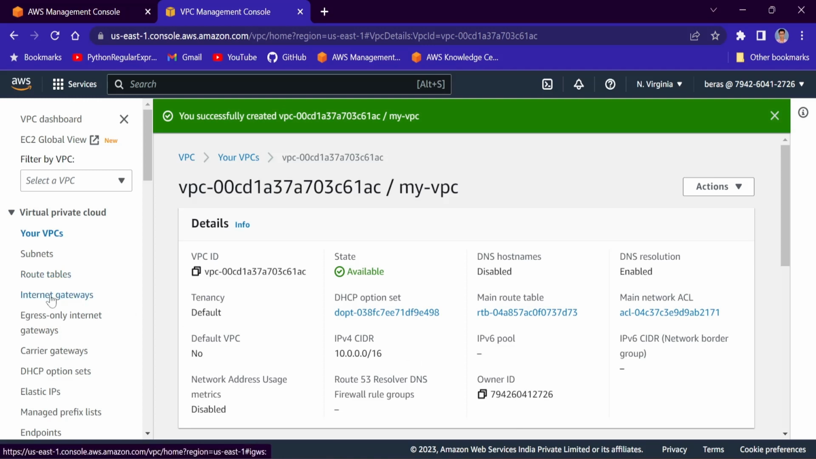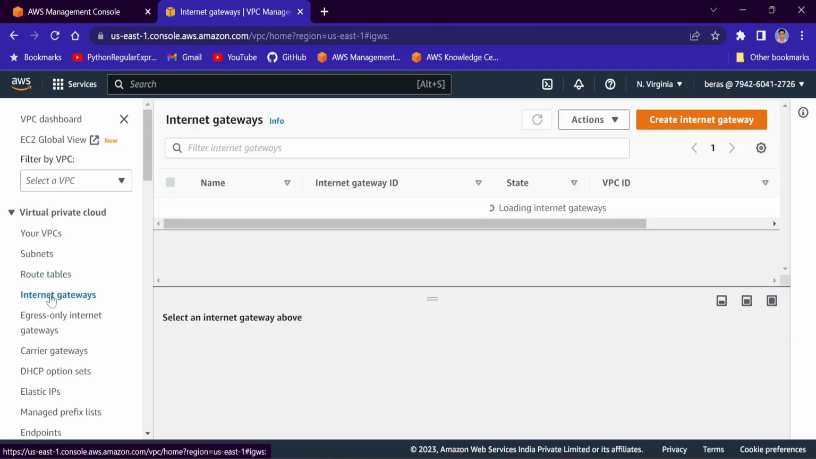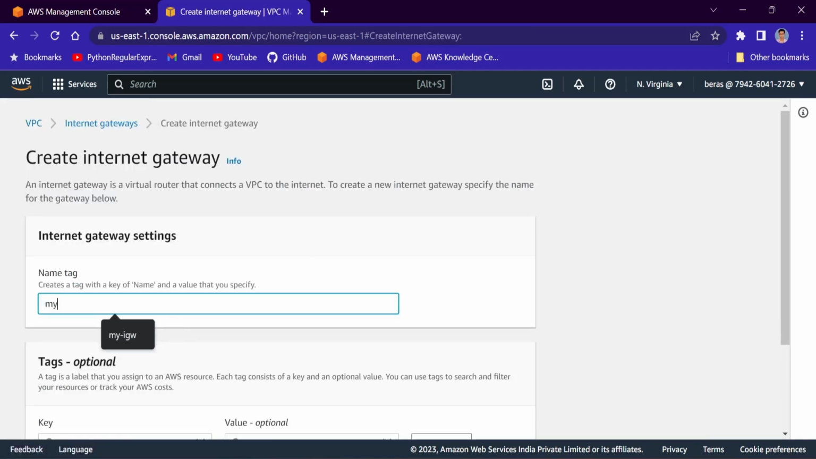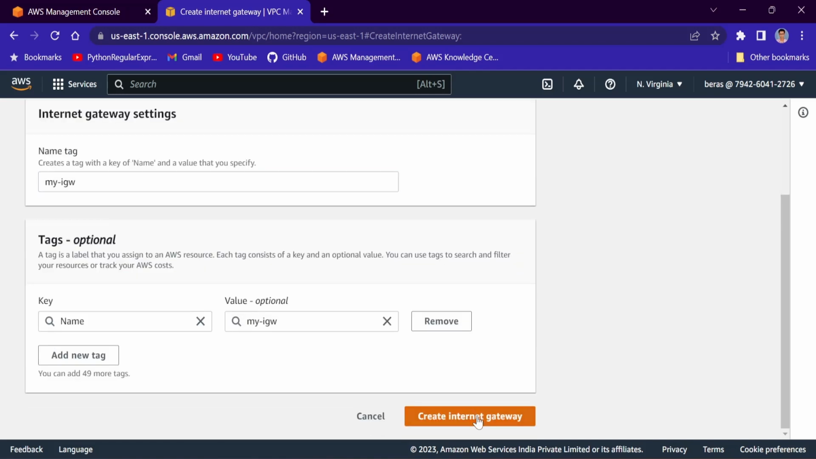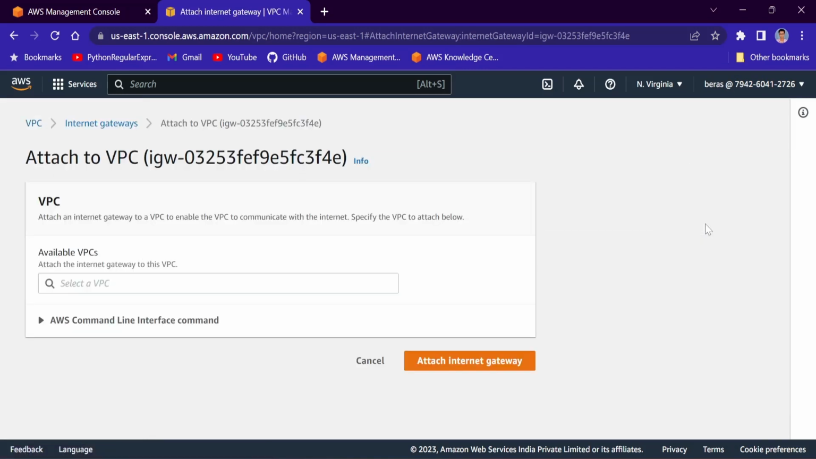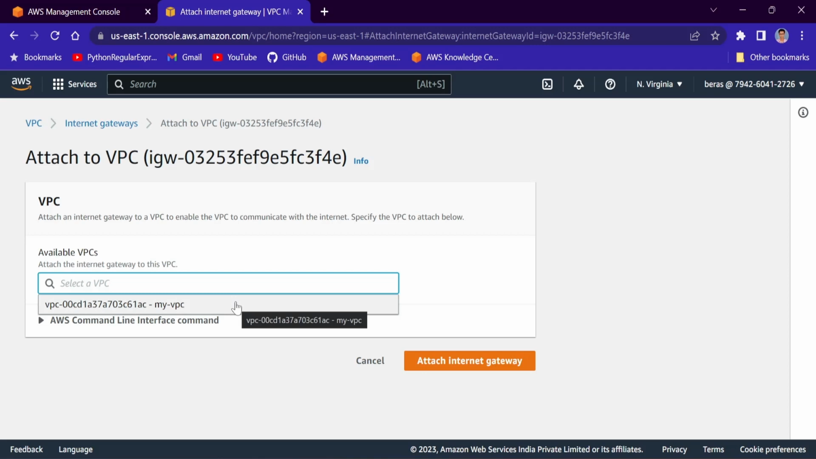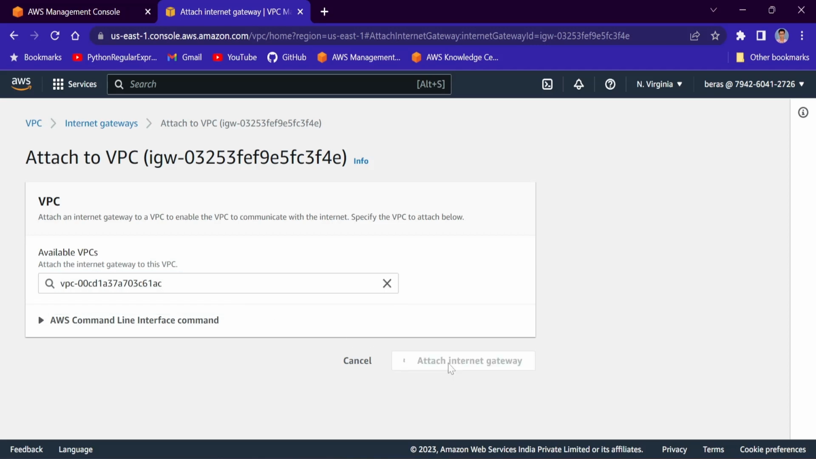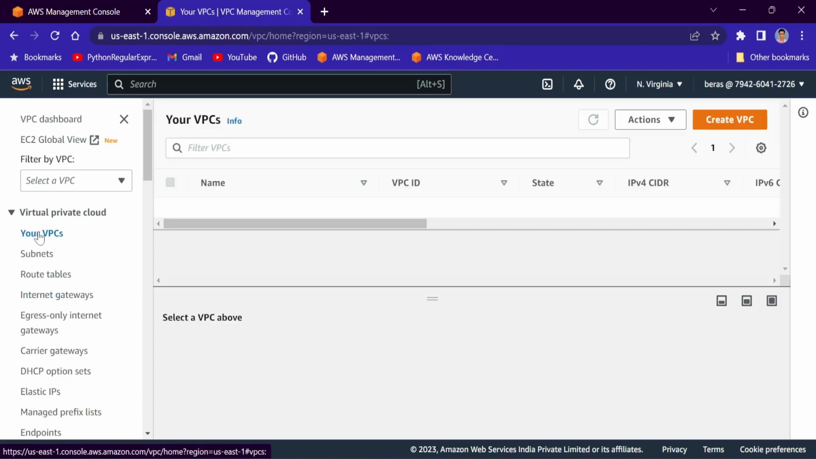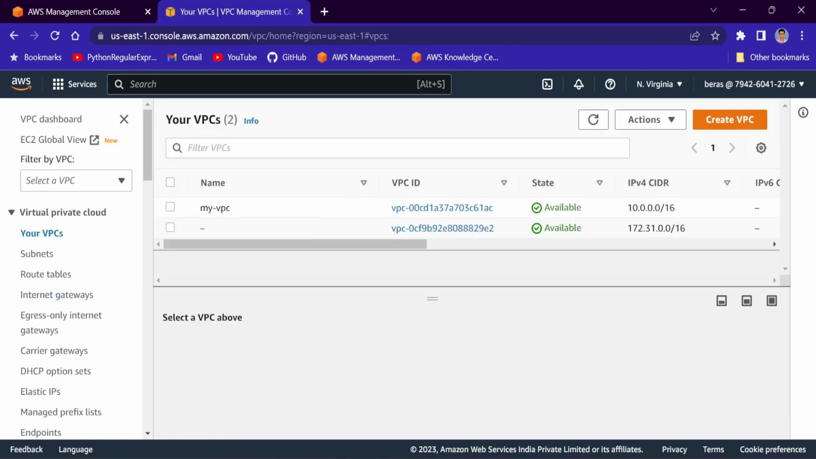Now I will go to internet gateways. Create internet gateway. I will name this as my IGW. Fine. Create internet gateway. And I will attach this internet gateway to our VPC. My VPC, attach internet gateway. Fine. Now again I will go to your VPCs and now I will select our VPC, that is my VPC, right?